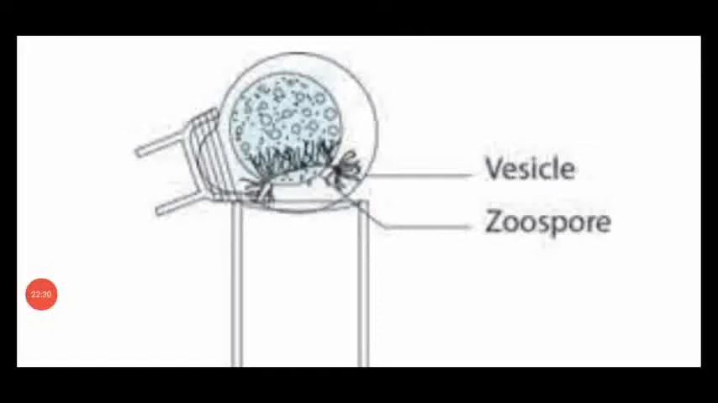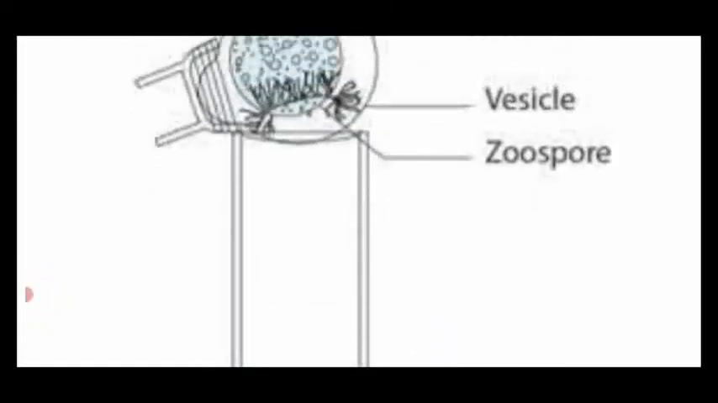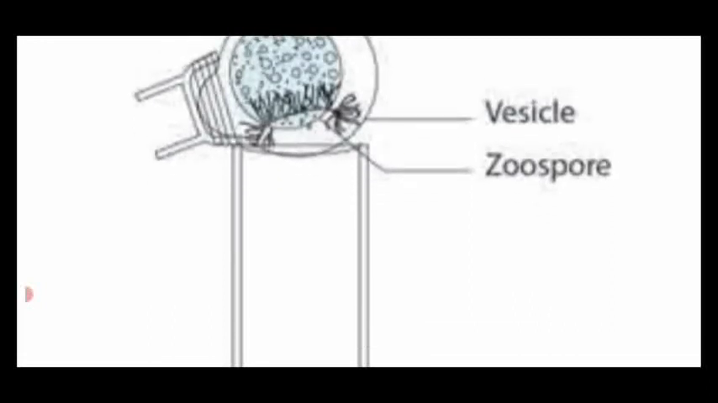Dear students, see the diagram. During favorable conditions, a zoosporangium produces the zoospore. At the anterior end, it has a small ring of short, colorless flagella. This type of flagellation is known as stephanokont.